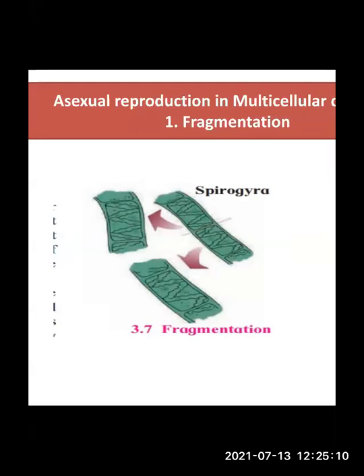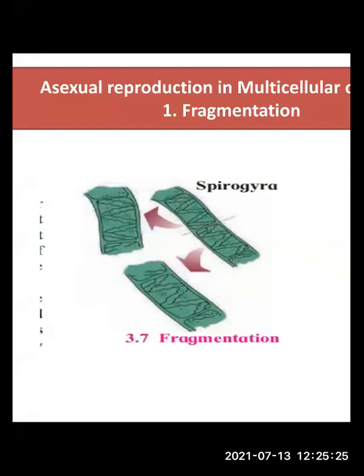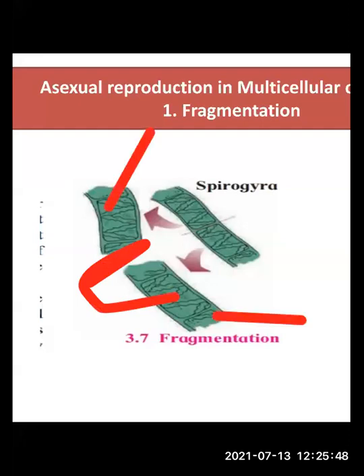In this type of reproduction, what happens? The body of the parent organism breaks up into many fragments. Now you can see in the diagram how the body of Spirogyra has broken over here. The two parts which you can see, one on the upper side and one on the lower side, we call each a fragment.